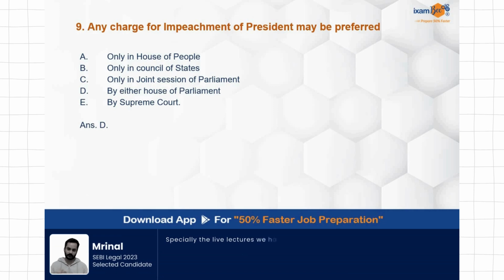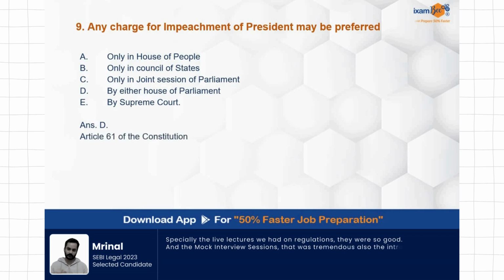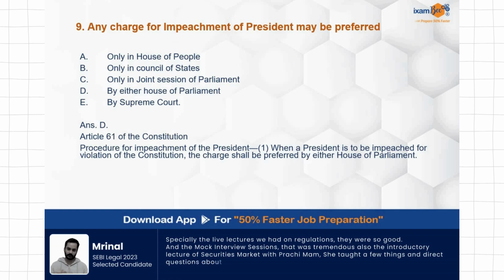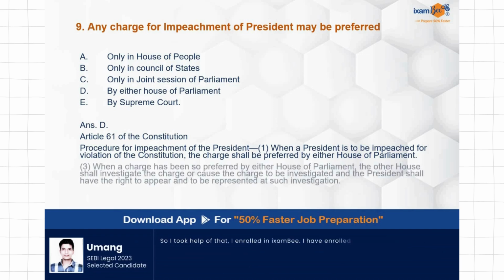Correct answer is D. By either house of the parliament. Either house of the parliament can prefer a charge for impeachment against the President of India. This is covered under Article 61 of the Constitution, where the entire procedure for impeachment of the President is provided.